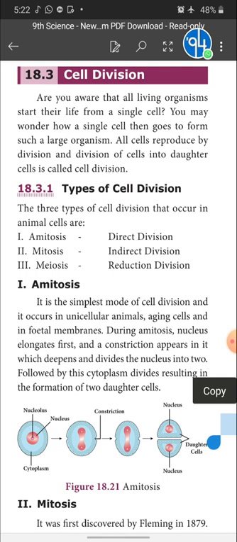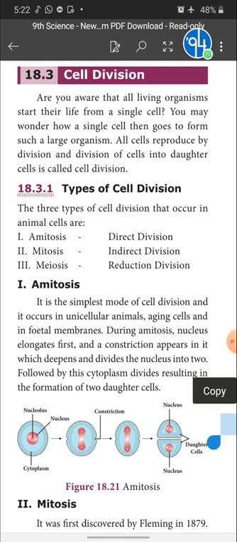Okay, in between there is a long process that we will see later. All cells reproduce by division, and the division of cells into daughter cells is called cell division. So we will see the types of cell division.